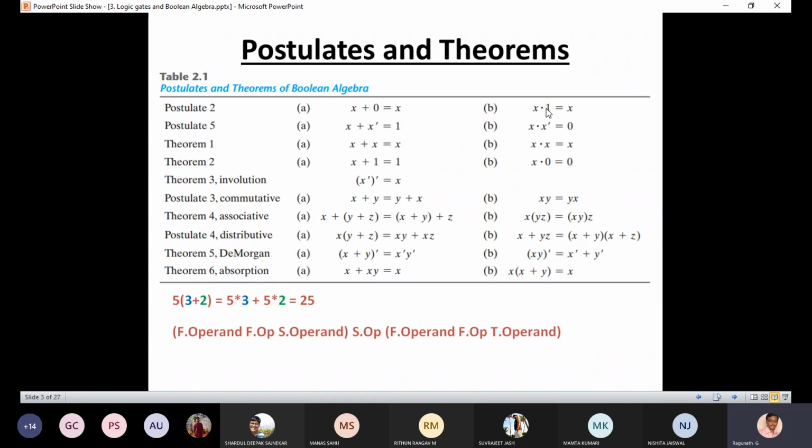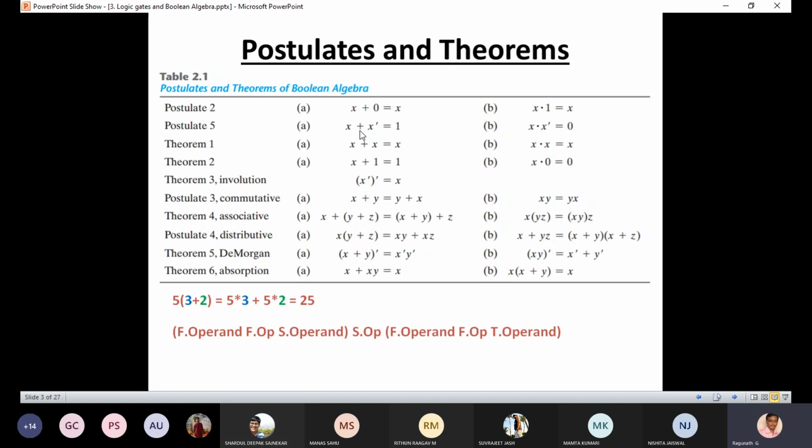So this is the duality of this. Both are valid. 2a and 2b are both valid. So in the Boolean postulates, the dualities are valid, and then only we can use them.